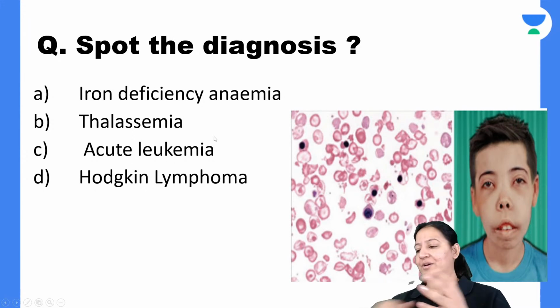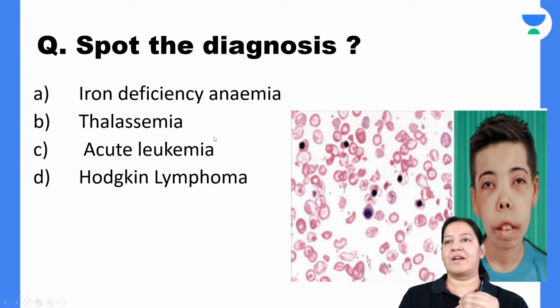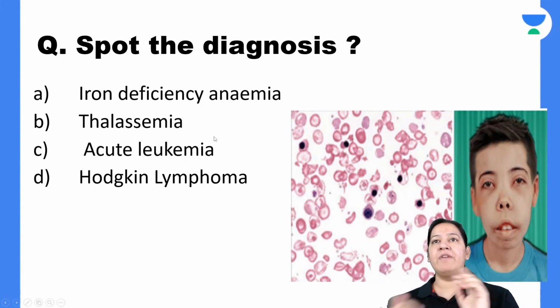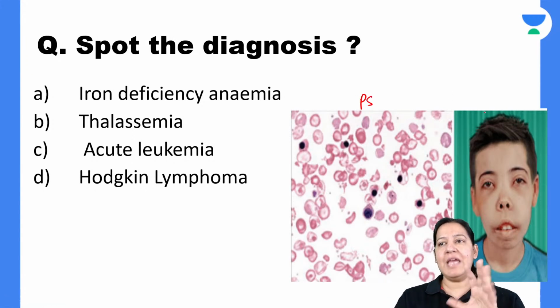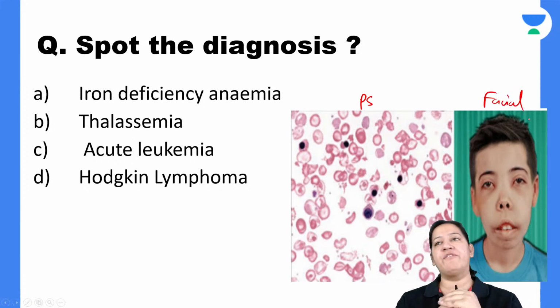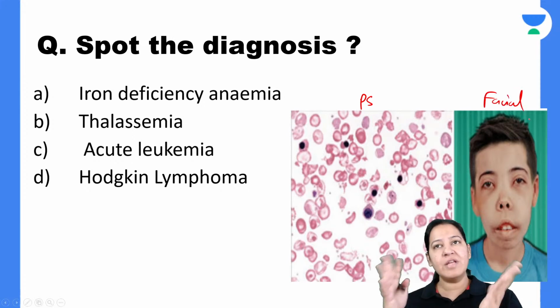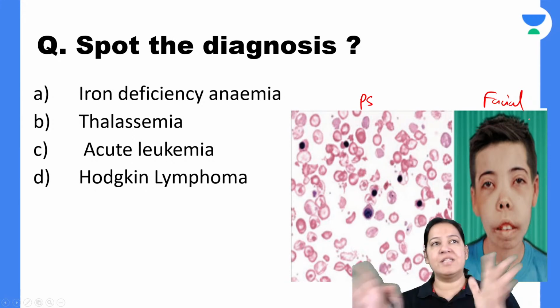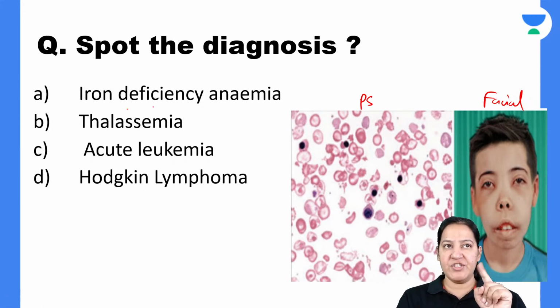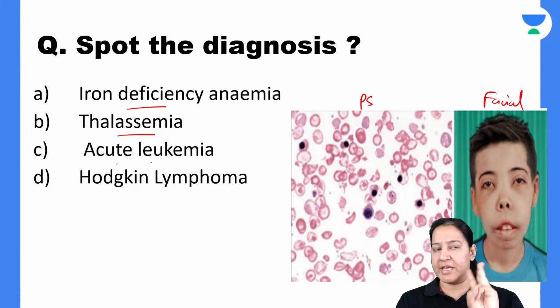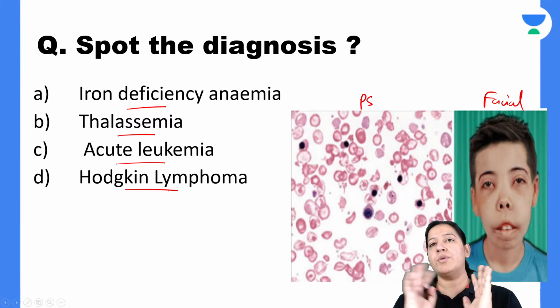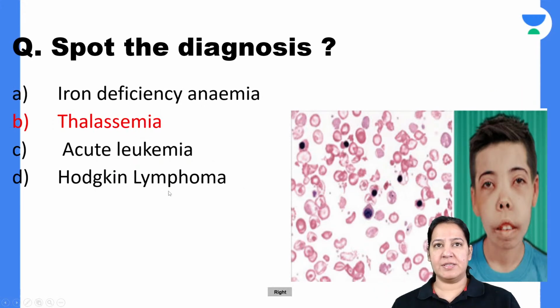Right. Spot the diagnosis. Very simple question. Two things are given. One is a peripheral smear, and one is the image of the face, the facial bones, the facial image of a child. So both are giving some clue. Combine the clues and tell me what is the answer. Is it iron deficiency anemia? Is it thalassemia? Is it acute leukemia? Is it Hodgkin's lymphoma?